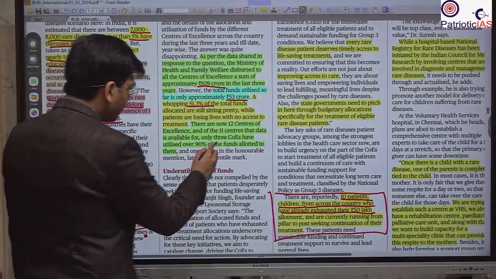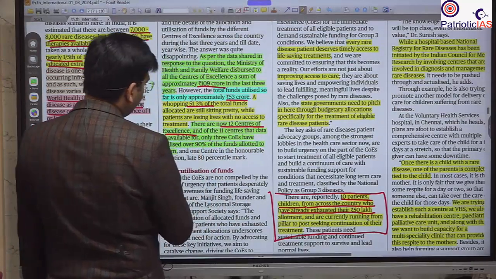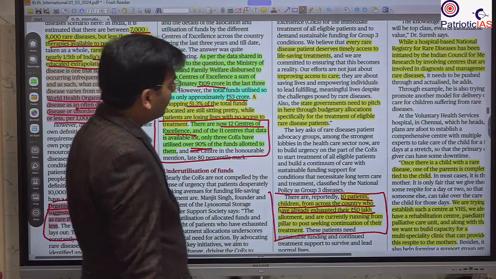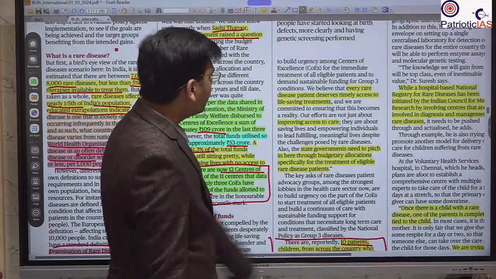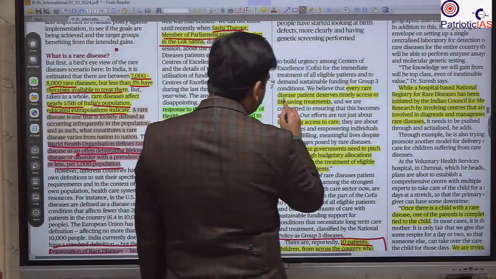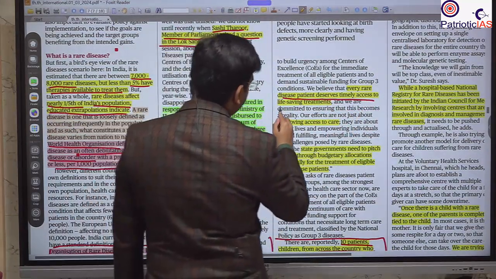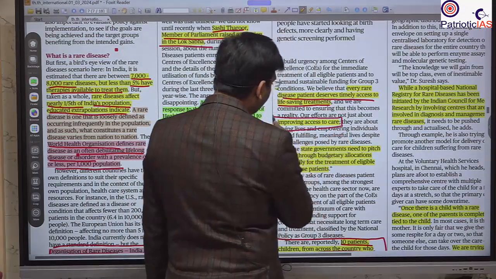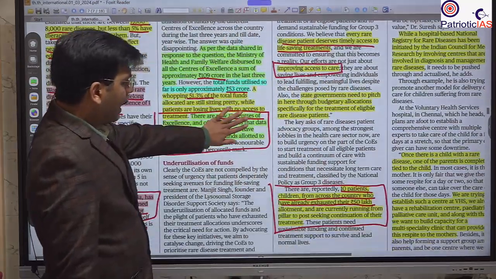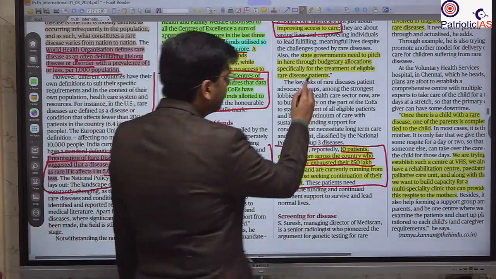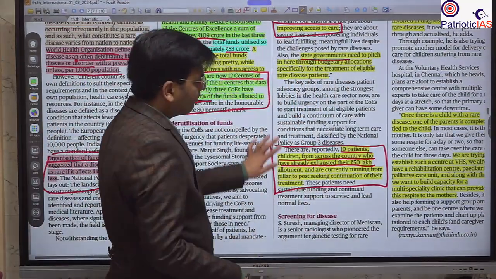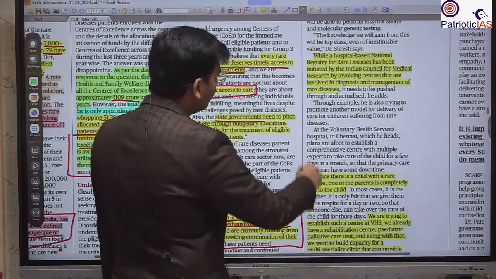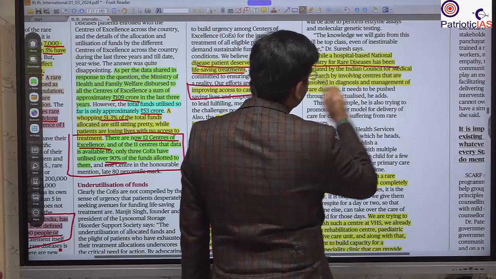Now we have nearly 12 centres of excellence, and their utilization varies between 80 to 90%. So what is needed? The most important need is that every rare disease patient deserves timely access to life-saving treatment. We need to improve access to care, and we need to bring state government funding as well. Besides that, there is a need for a hospital-based national registry for rare diseases.